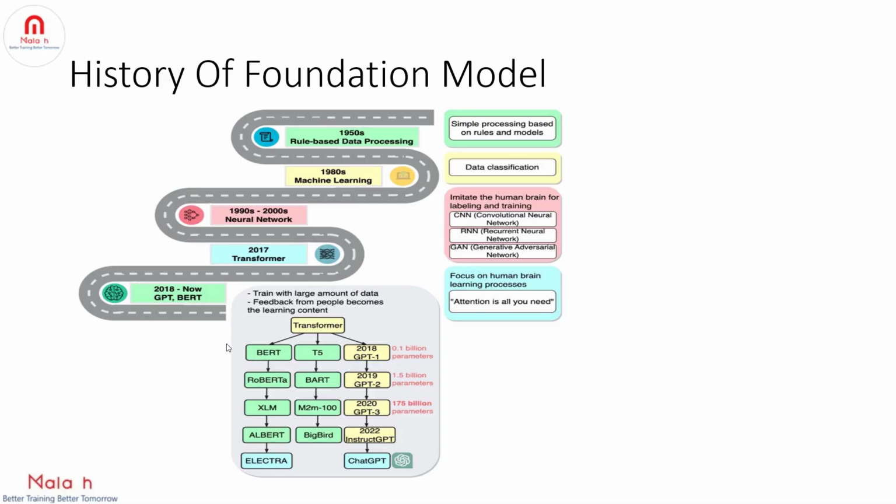So as you can see, several models were built using this transformer architecture: BERT, RoBERTa, XLM, ALBERT, ELECTRA. All these models are encoder-based models. And if you see, in 2018 GPT-1 was released, in 2019 GPT-2, in 2020 GPT-3, and in 2022 InstructGPT, right? So all these ChatGPT models are decoder-based. And if you see T5, BART, these models are both encoder and decoder. That is, it can do NLU also, and it can also generate text. So it is both an encoder and decoder-based model.